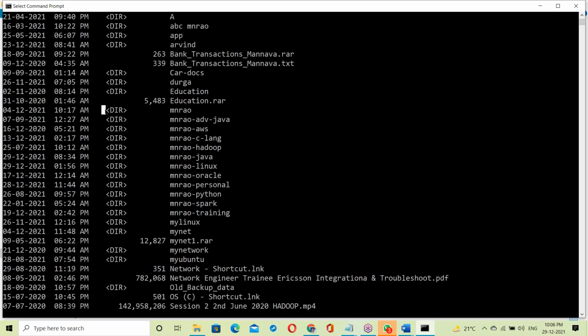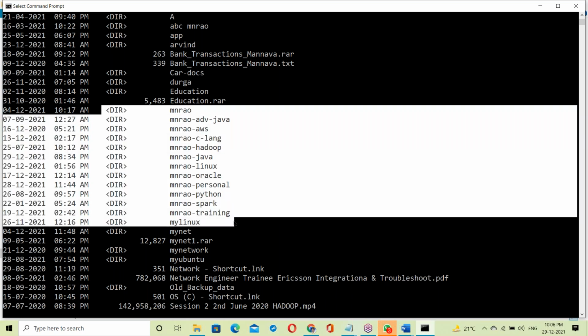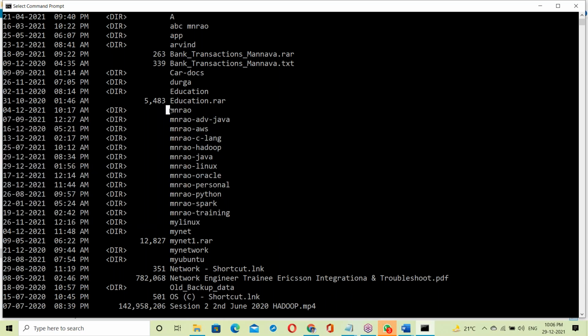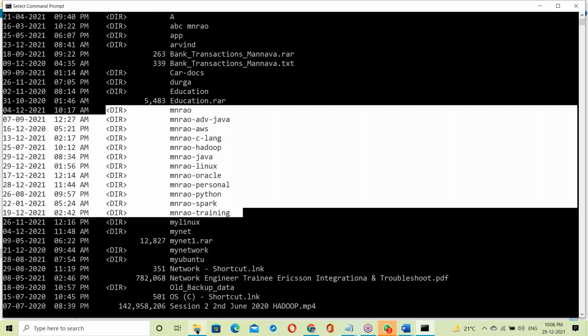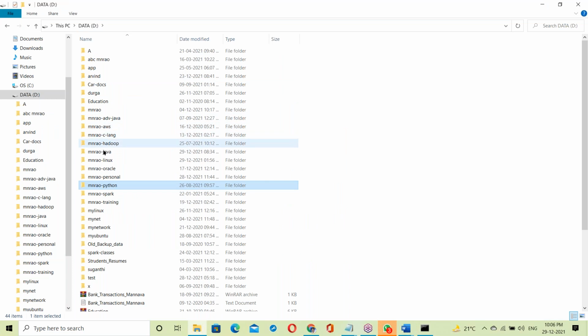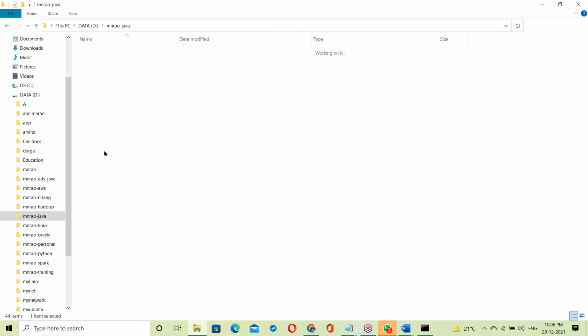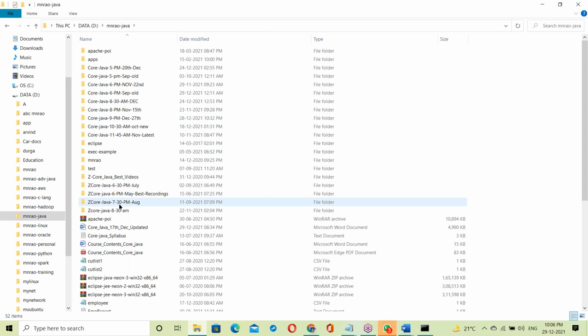DIR means directory. Directory and folder are both the same. See this: MN Rao, MN Rao Advanced Java, MN Rao AWS, all starting with MN Rao. These are all directories. The same thing in the GUI is called a folder, and these are the folders, with subfolders under them.